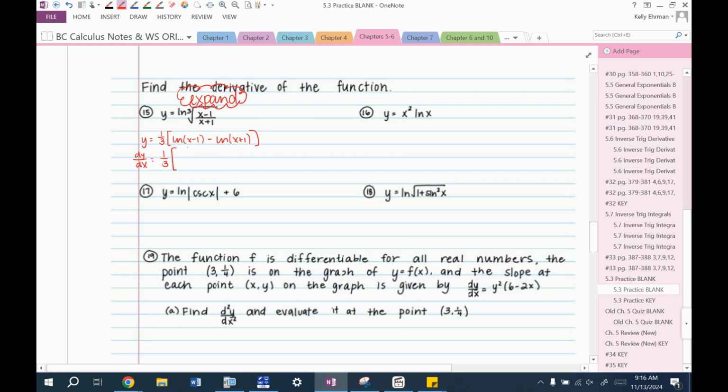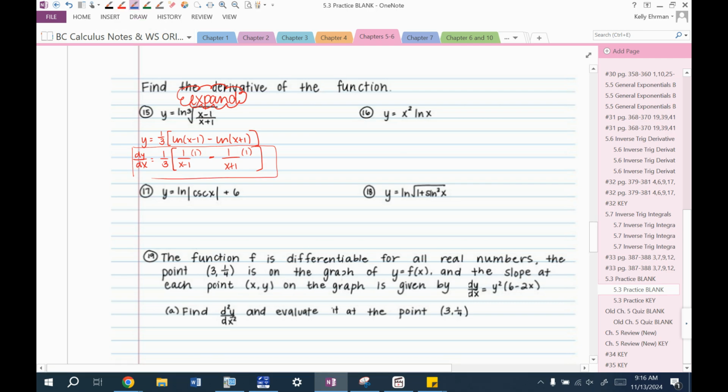The derivative of natural log is 1 over x minus 1, technically times the derivative of x minus 1. And then minus 1 over x plus 1, again, technically times the derivative of x plus 1. I just point that out because if this expression has a derivative other than 1, then that matters. And I'm just going to leave it like this, actually.